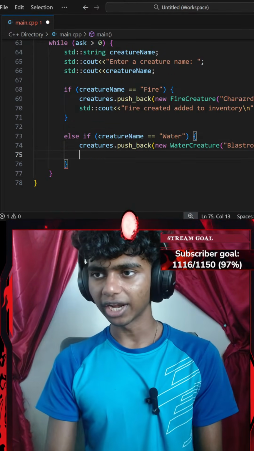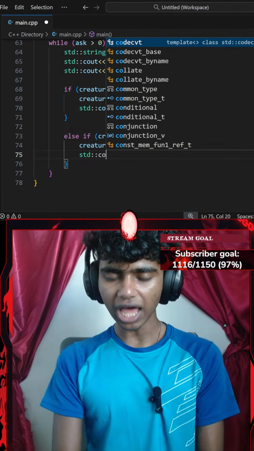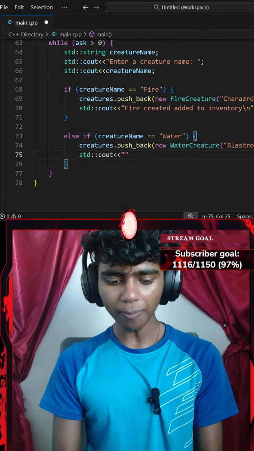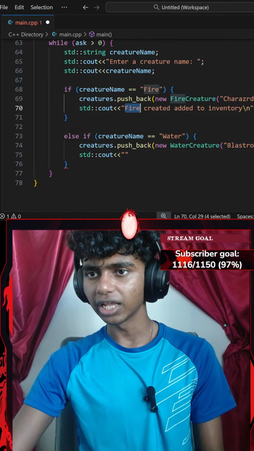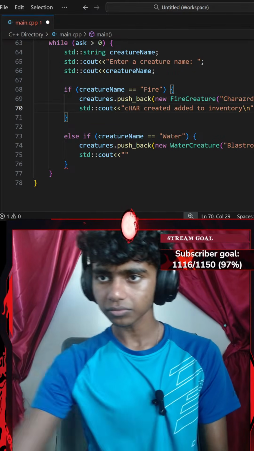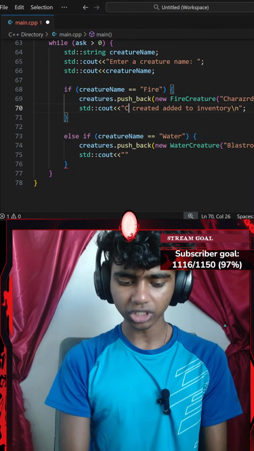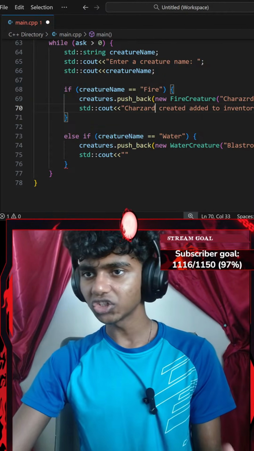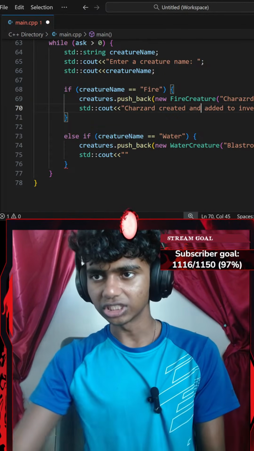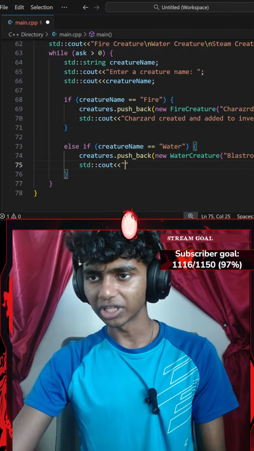And then I'm going to end that with a semicolon, and then add a standard console output with an insertion operator that says something like, okay, let's change it to Charizard. Charizard created and added to inventory. And then I'm going to do something like Blastoise.